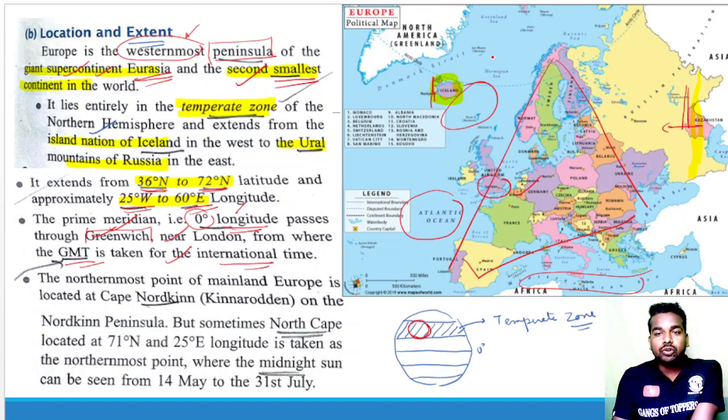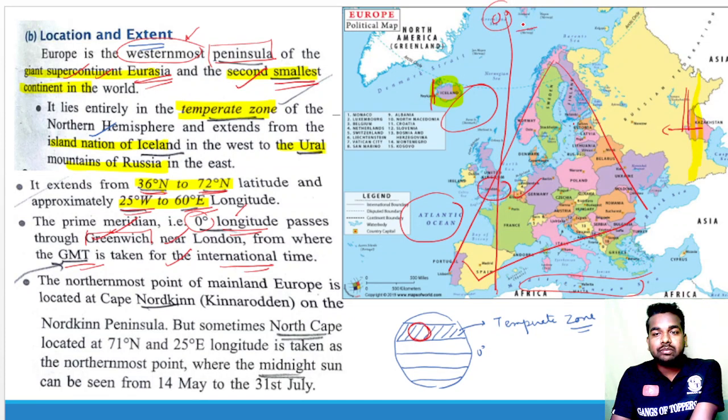This Greenwich in London is considered our reference point, and this reference point is also called Universal Time Coordinated. So universal time at 0° is taken as the reference point for international time.